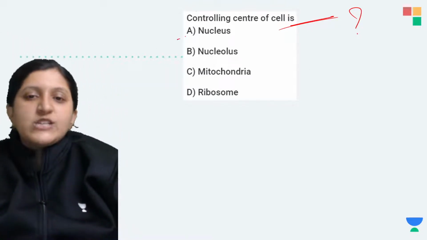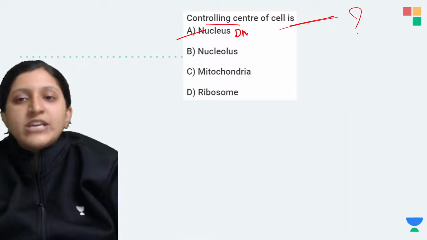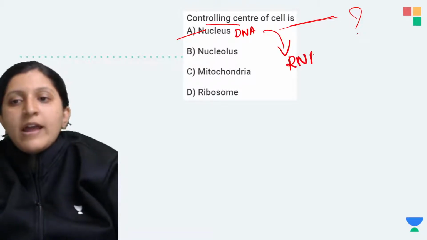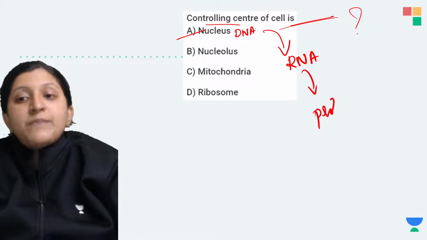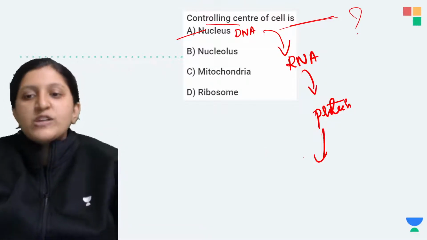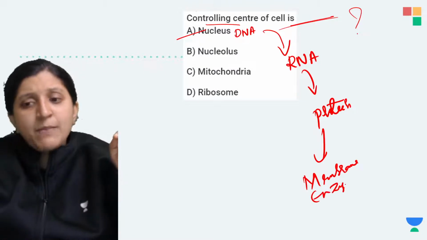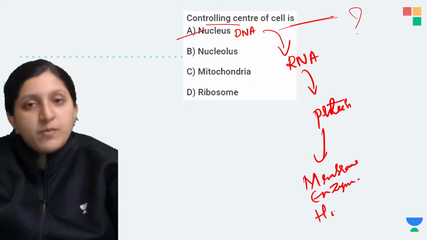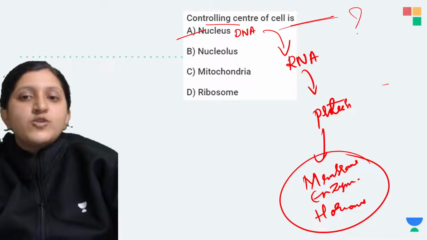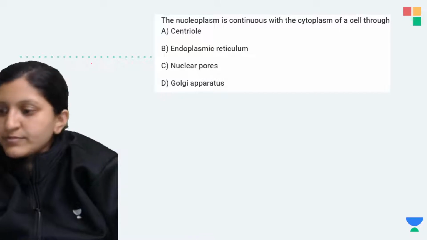Since we call this the boss of the cell or the controlling center, this has the genetic material DNA, and DNA in turn codes for RNA, RNA in turn codes for protein, and proteins are the ones which are basically controlling most of the mechanism, because all the membranes are made of proteins, all the enzymes are made of proteins, most of the hormones are made up of protein, and hence protein is essential. So who is doing the control there? It is the nucleus, since it has DNA. So moving on to next one.